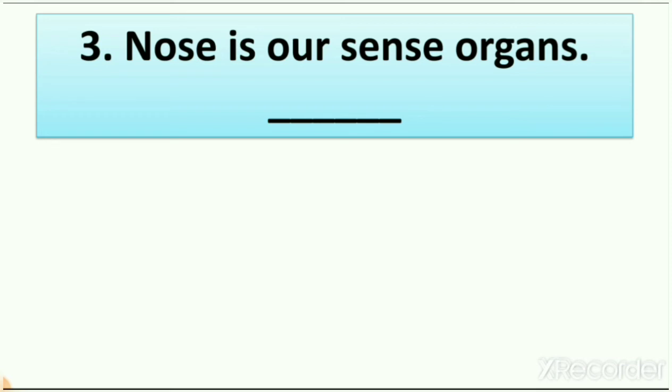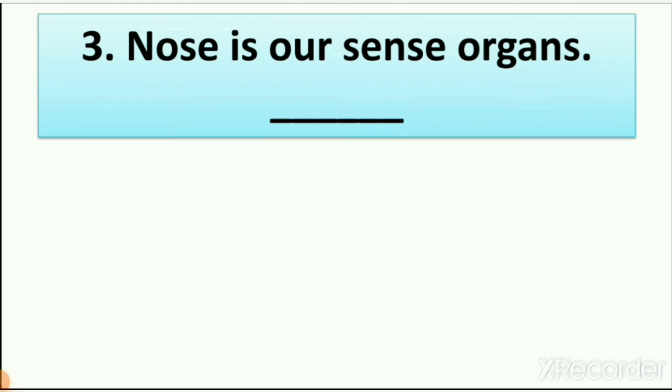And the next thing, nose is one of our sense organs because we can feel the world with our nose. How are we using our nose? To smell things. When you are going on highways, you can understand that there is a factory. How? Because you can smell the different type of smoke with your nose. You can understand that there is a dustbin. How? Because of your nose, you can smell different kinds of things from so far. So nose is our sense organ, right?